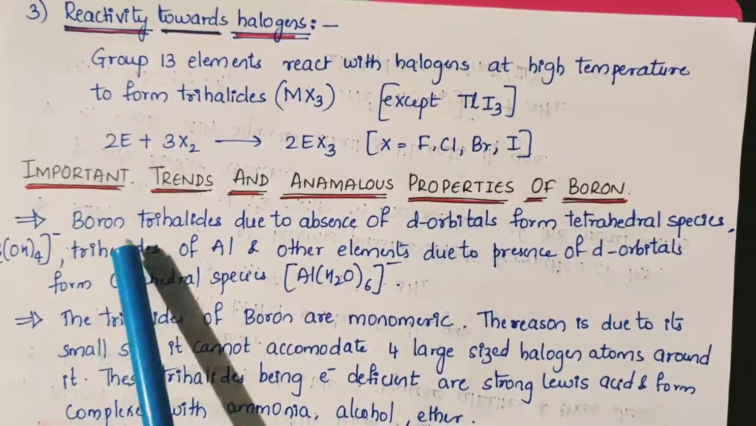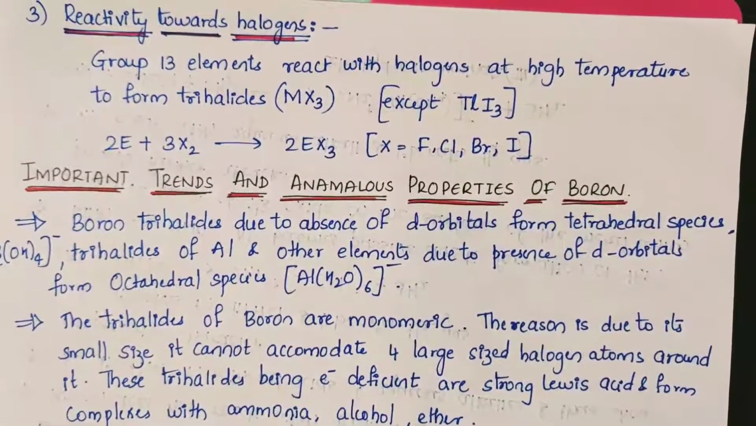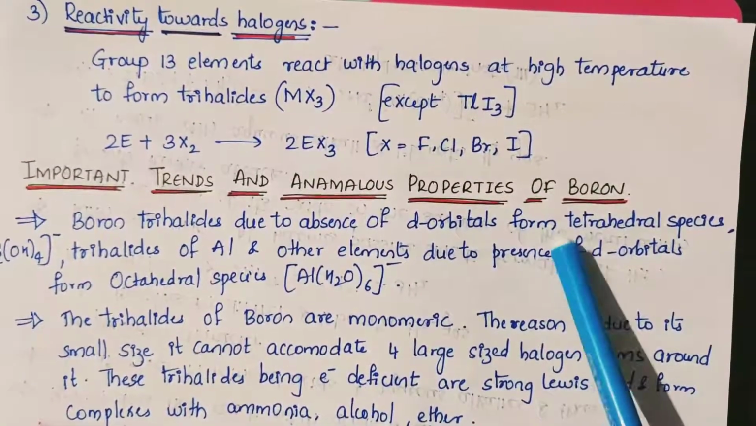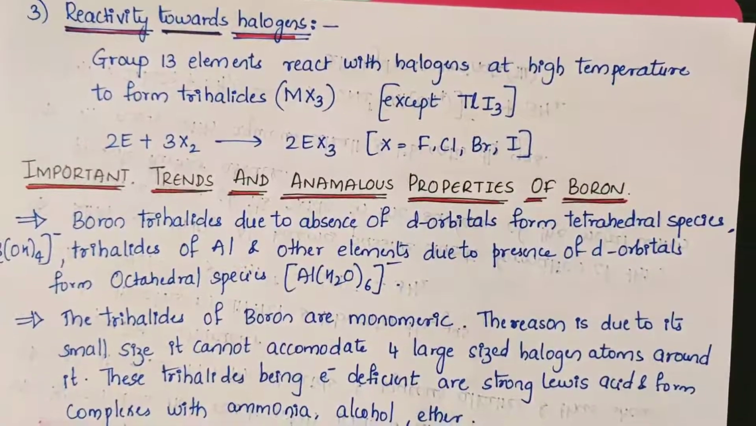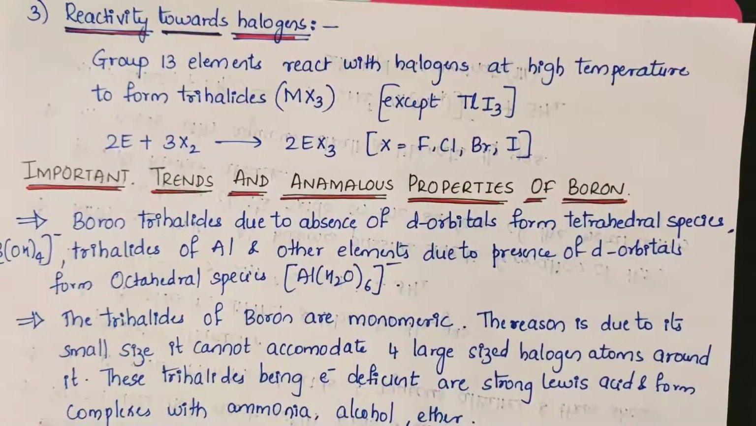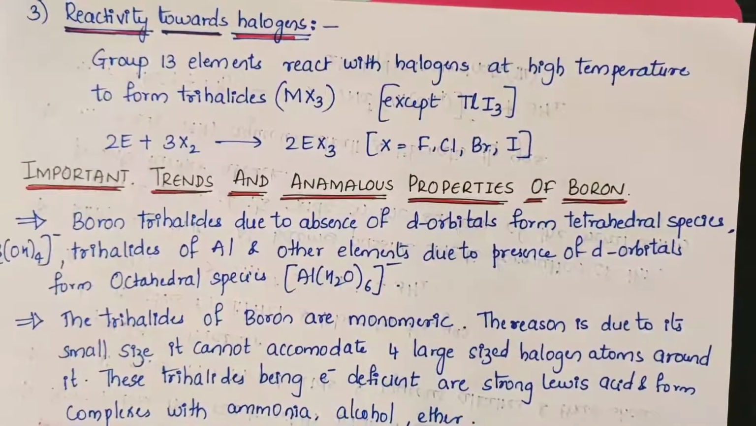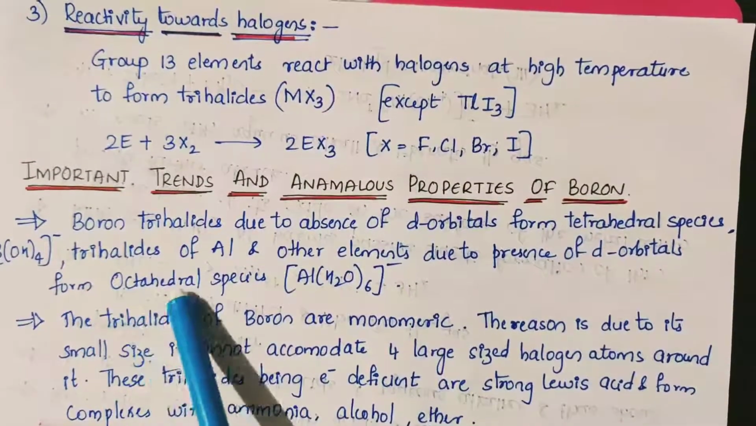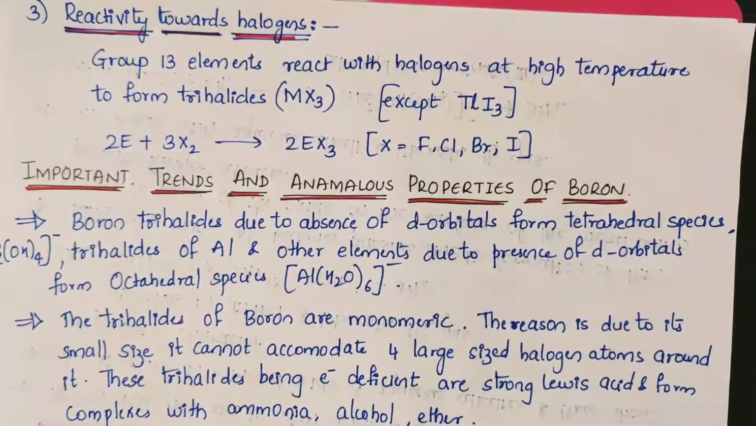First point, boron trihalide, due to absence of d orbitals, will form a tetrahedral species. Why? Because there are no d orbitals present in boron, it will not expand its covalency beyond 4. That's the reason it forms a tetrahedral species. Whereas trihalides of aluminium and other elements, due to the presence of d orbitals, form octahedral species. So boron trihalide forms tetrahedral species, whereas other elements of the group form octahedral species.